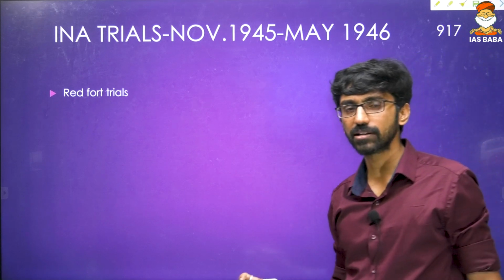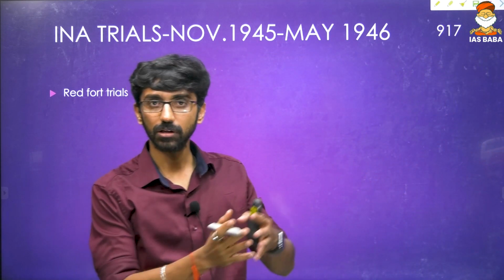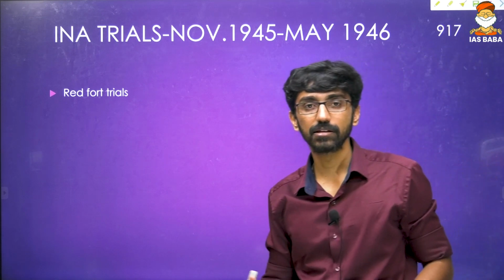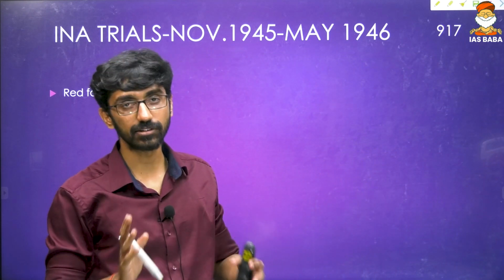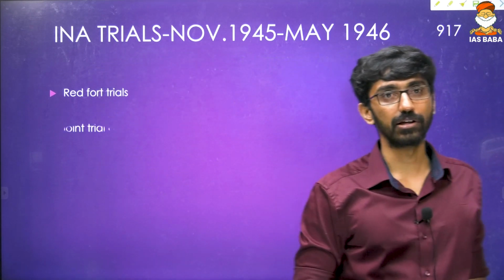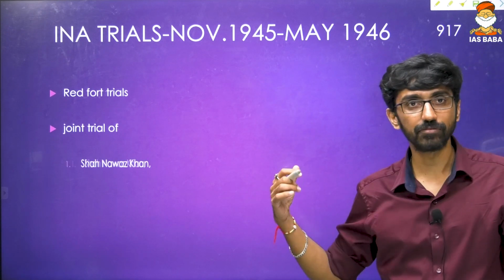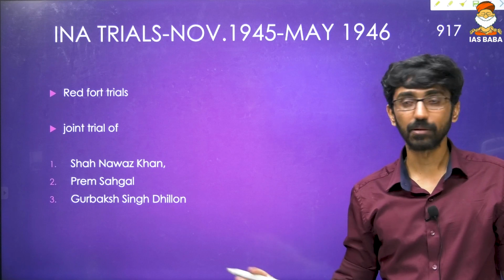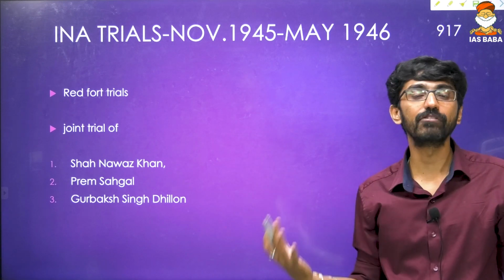There are three Red Fort trials. The first Red Fort trial was of Bahadur Shah Zafar after 1857. The second Red Fort trial is the INA trials. And the third Red Fort trial was about Gandhiji's assassination. Then there was the joint trial of three persons: Shah Nawaz Khan, Prem Sehgal, and Gurbaksh Singh Dhillon, representing three religions of India, showing the unity of India.